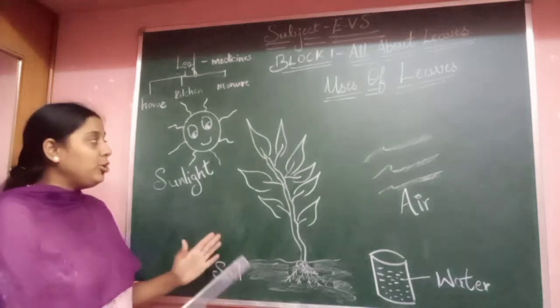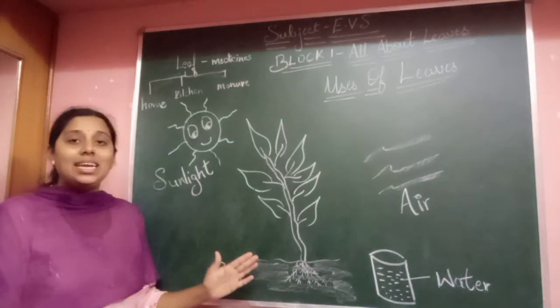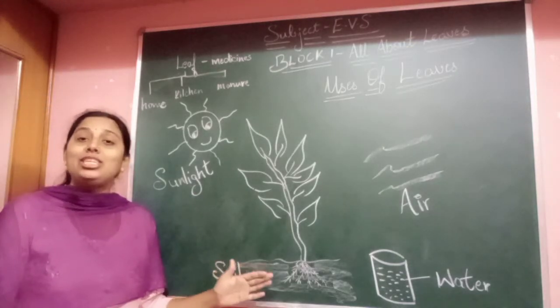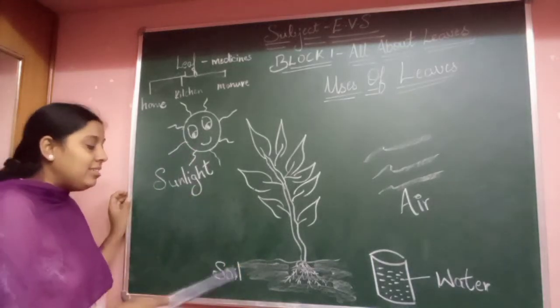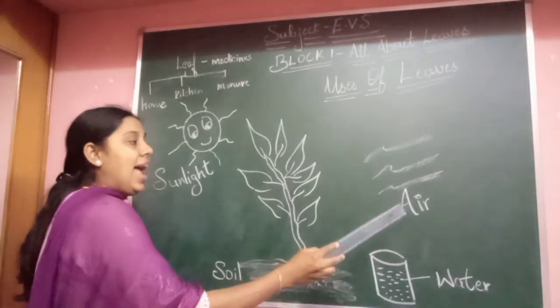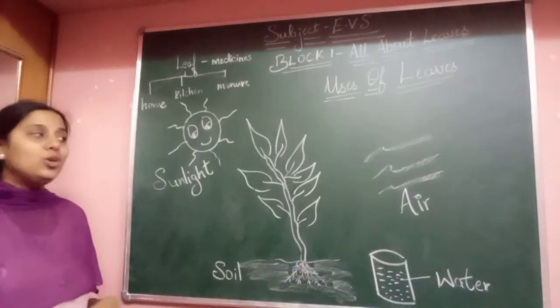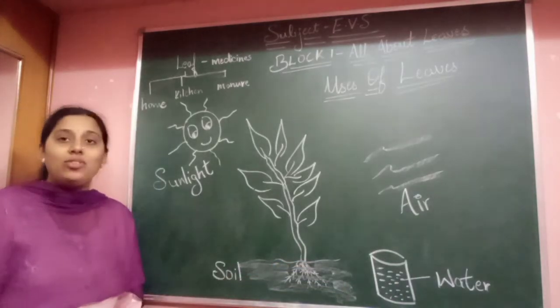Okay, children, you got to know, right? So where will the plants get energy from? They will get energy from the leaves, and leaves will get energy from sunlight, then soil, water and air. Yes. So this is the main function of the leaf.